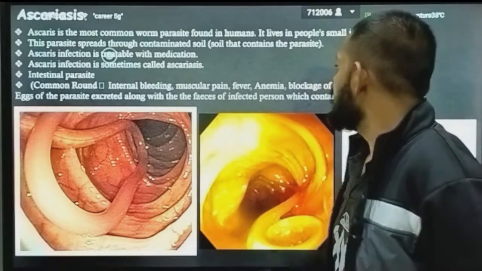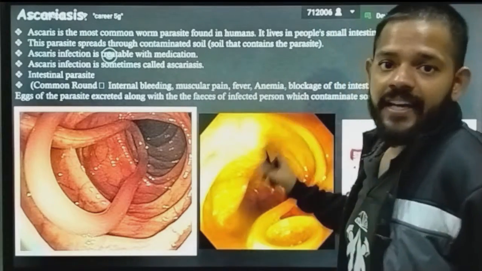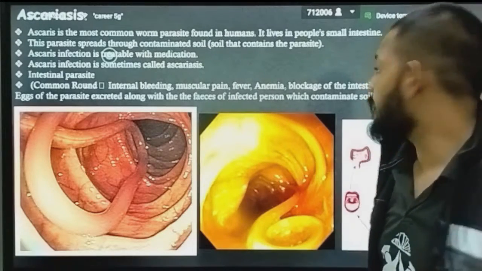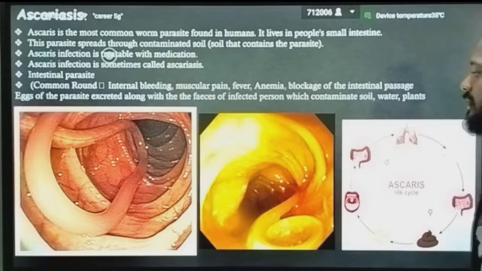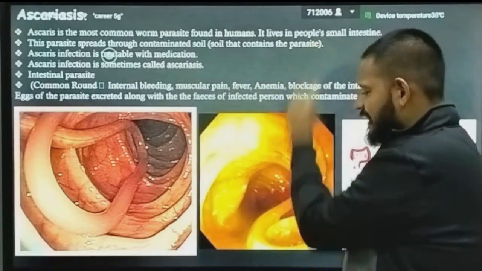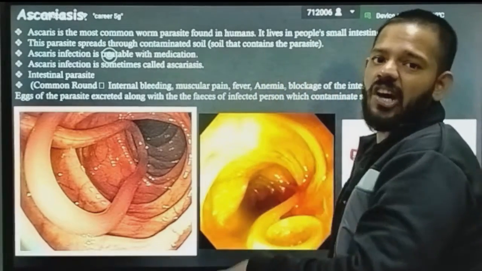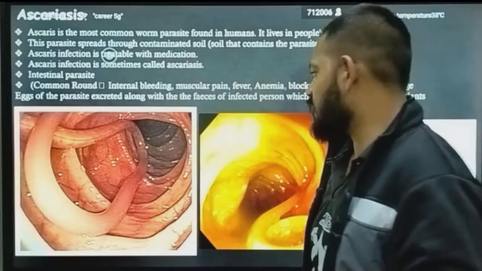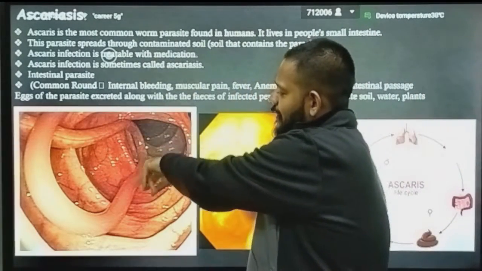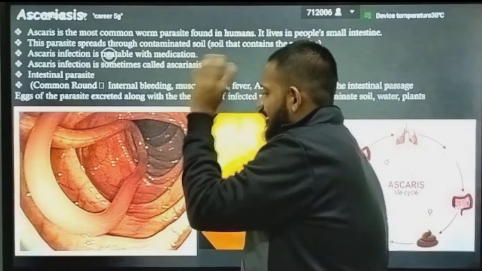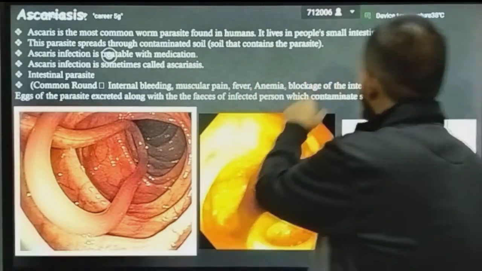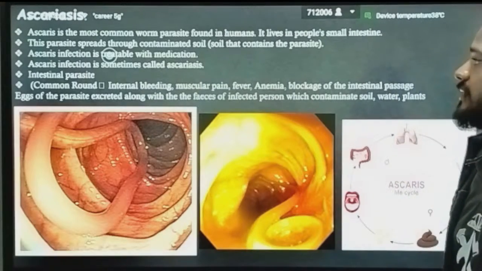Muscular pain. Okay, then fever. Anemia, it will suck your blood, that's why anemia condition occurs. Blockage of intestine passage. If this is your intestine and it is filled with ascaris, then automatically your intestine becomes blocked. Okay, see, this is an internal view in which you will see ascaris is present inside the intestine. If it is blocked with these parasites, automatically blockage of intestine takes place.